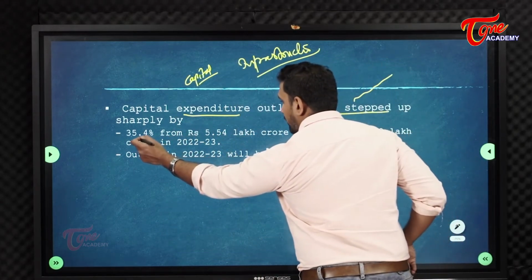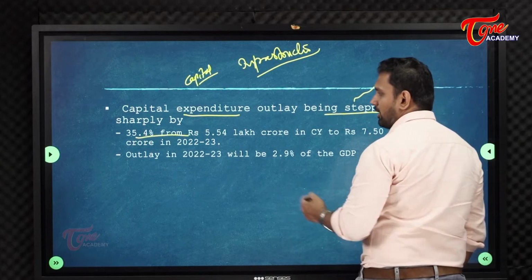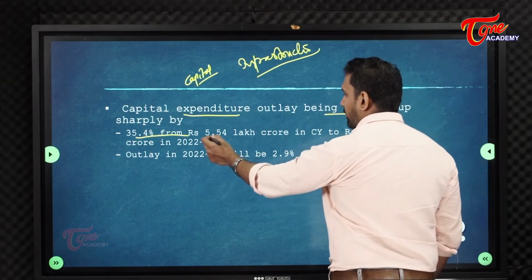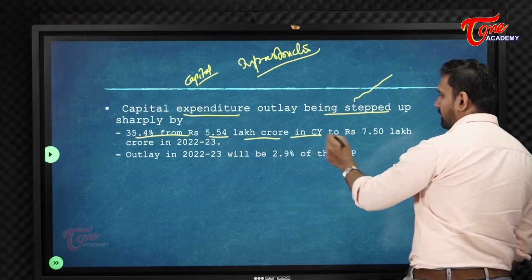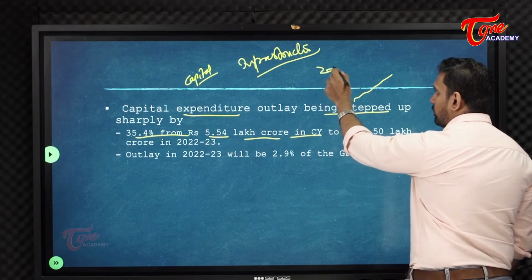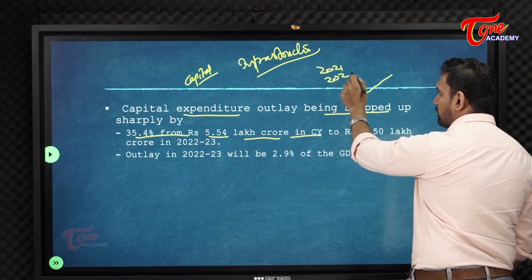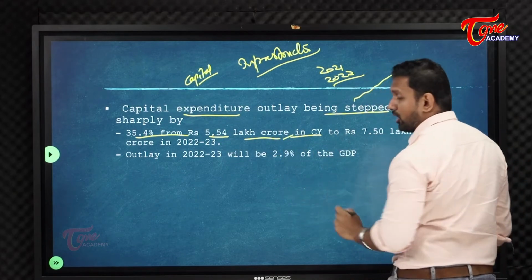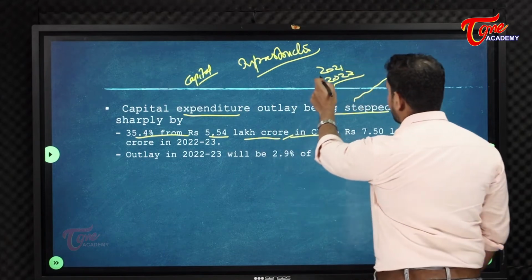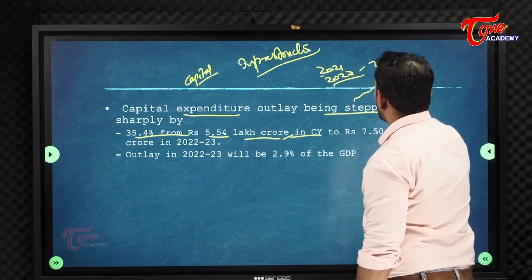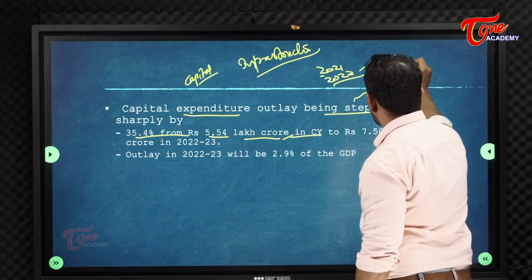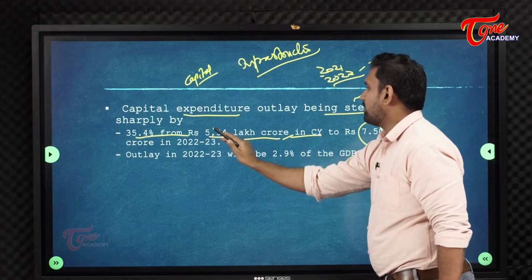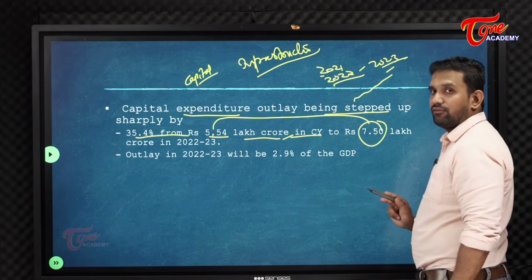So 35.4%, which comes to 5.4 lakh crore in the current year. Current year means 2021 to 2022. 5.54 lakh crore government gave for this year. Okay, but 2022 to 2023, government gave how much? 7.5, means increased. 5.54 lakh increased to 7.54 lakh.